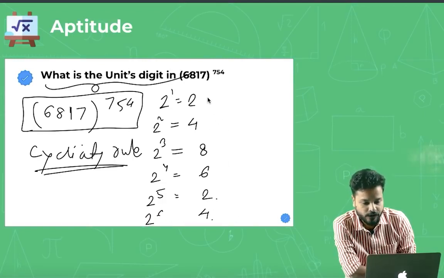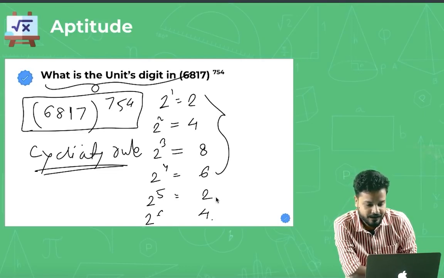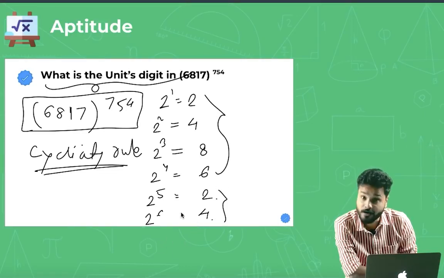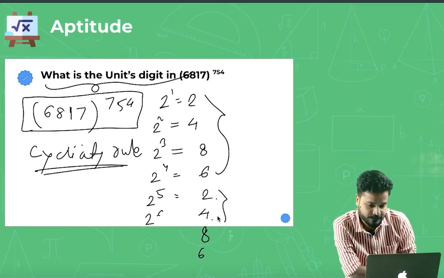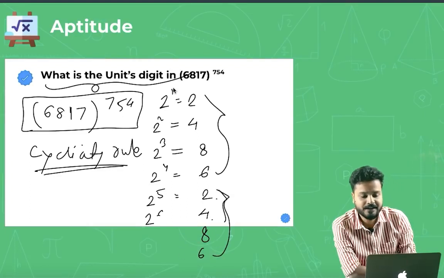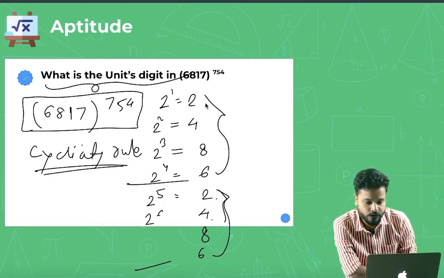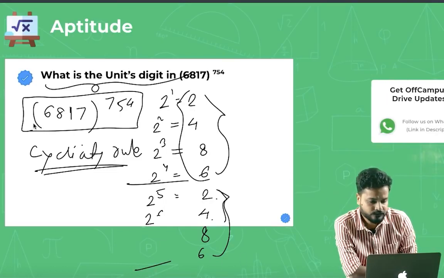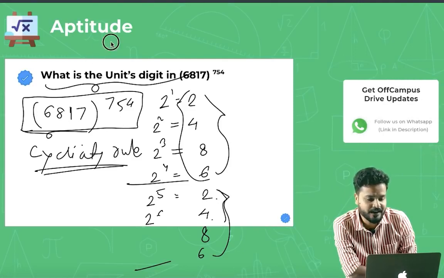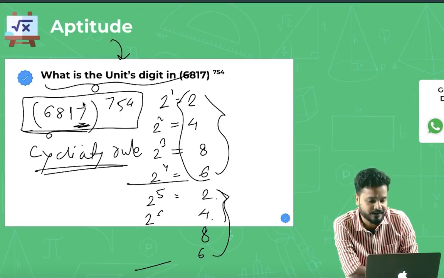Can you see a trend over here? 2, 4, 8, 6. Again 2, 4. The next would be 128, right? So 8. Again the next would be 256, so 6. Can you see a cycle over here? After every 4 powers of 2, the units digit repeats: 2, 4, 8, 6, 2, 4, 8, 6 and so on. So in larger numbers, it is definite that the units digit will come from the units digit, right?